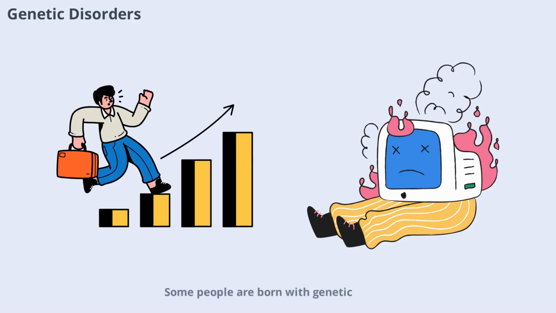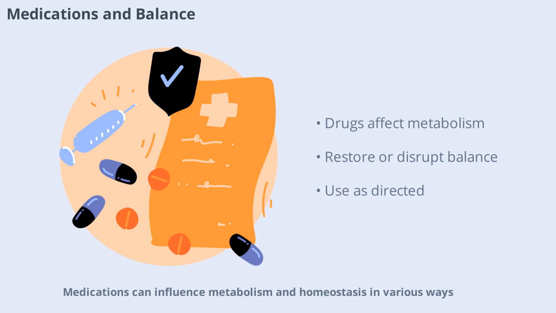Some people are born with genetic disorders that affect metabolism and homeostasis. For example, phenylketonuria (PKU) is a condition where the body can't break down a certain amino acid. These disorders require careful management to maintain balance and prevent complications. Medications can influence metabolism and homeostasis in various ways. Some drugs speed up or slow down metabolic processes, while others help restore balance in cases of disease. It's important to use medications as directed to avoid disrupting your body's natural equilibrium.